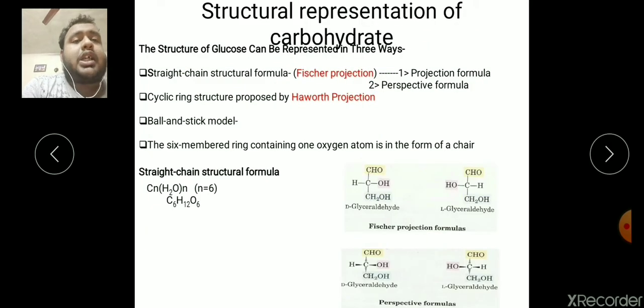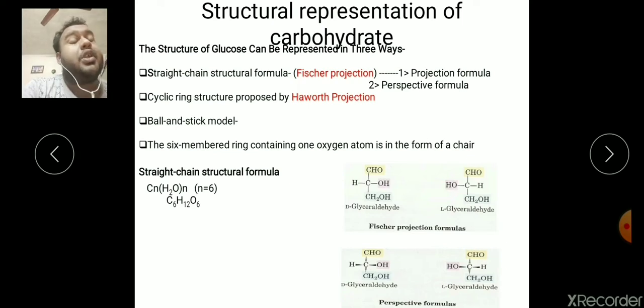Okay, the structural representation of carbohydrates. Here we will learn about how carbohydrates are represented. Generally, the representation of carbohydrates follows many models like the ball and stick model, ring cyclic model, and straight chain model. Here we will discuss only two types of formula. Here you can see the structure of glucose, that is C6H12O6.